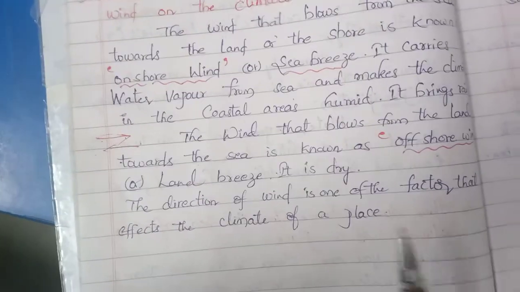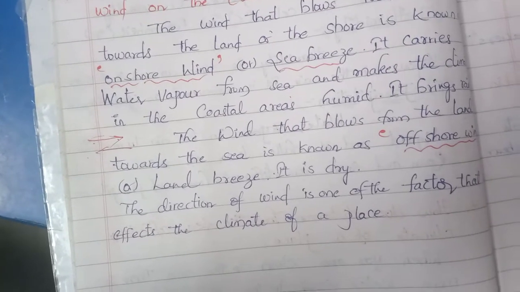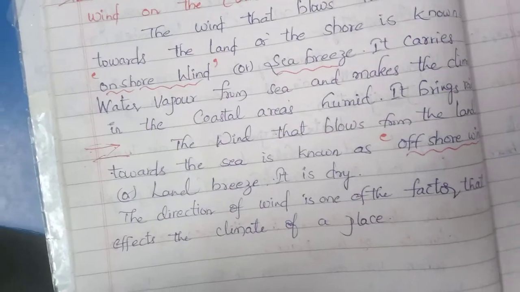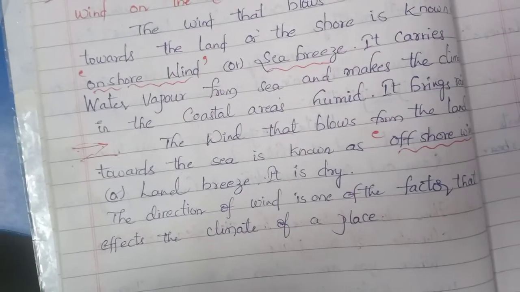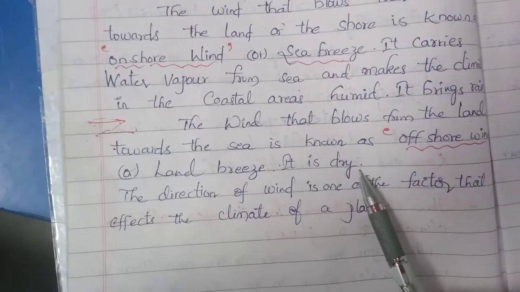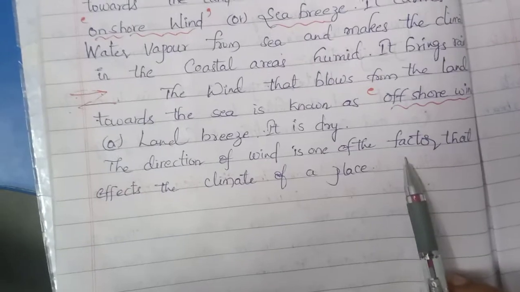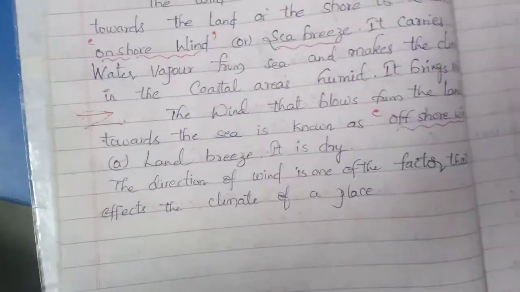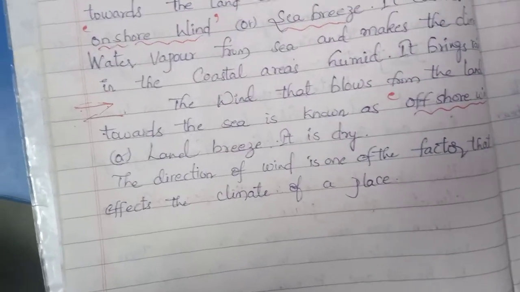It is dry because on the land there is no water content, children. So there is not much water vapor. Compared to that, the sea has more water, so the wind has more water vapor, but land is dry. The direction of wind is one of the factors that affects the climate of a place. Children, this is one of the factors, the direction of wind.